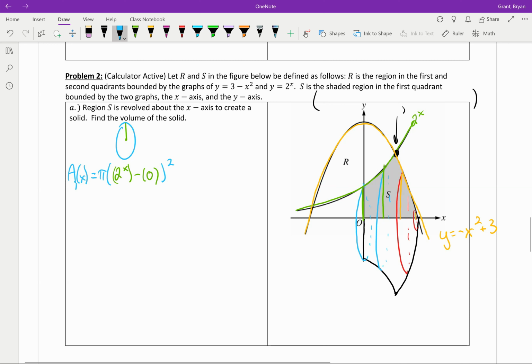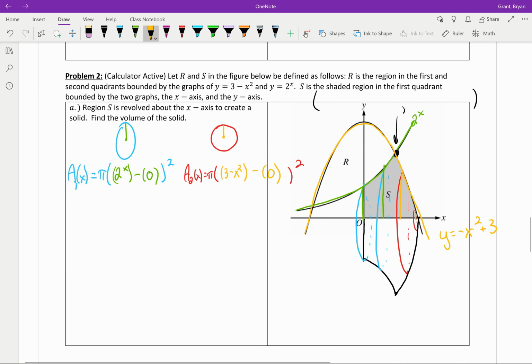My second area function, I did the circles in red. I'm probably going to run out of room, but that's fine. And we have a yellow radius here. My second area function is going to be pi times something squared. My top function now is the yellow one, which is going to be, careful with those parentheses, 3 minus x squared. The bottom function is 0.